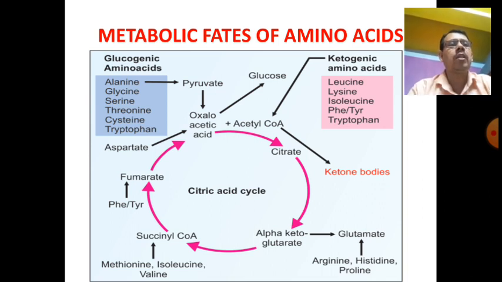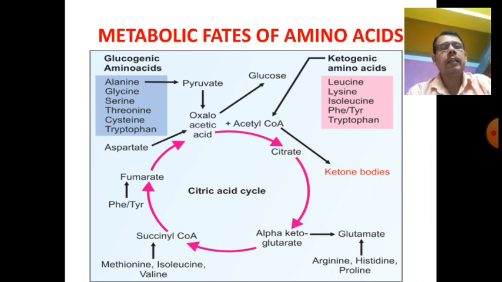Another group, the ketogenic amino acids like leucine, lysine, isoleucine, phenylalanine, tyrosine, and tryptophan, produce acetyl CoA directly from these amino acids. This acetyl CoA then produces ketone bodies, and oxaloacetate and acetyl CoA ultimately go into the citric acid cycle. Citrate, alpha ketoglutarate, also glutamate, produce arginine, histidine, and then succinyl CoA, methionine, isoleucine.